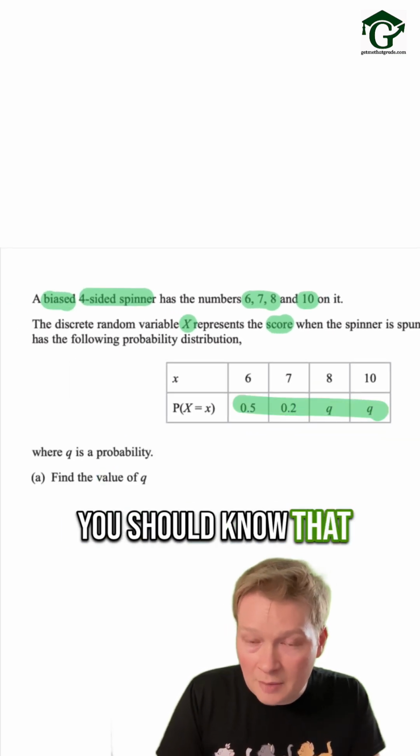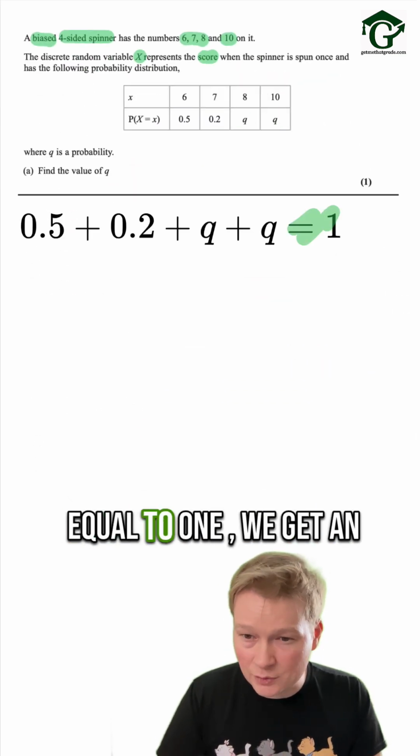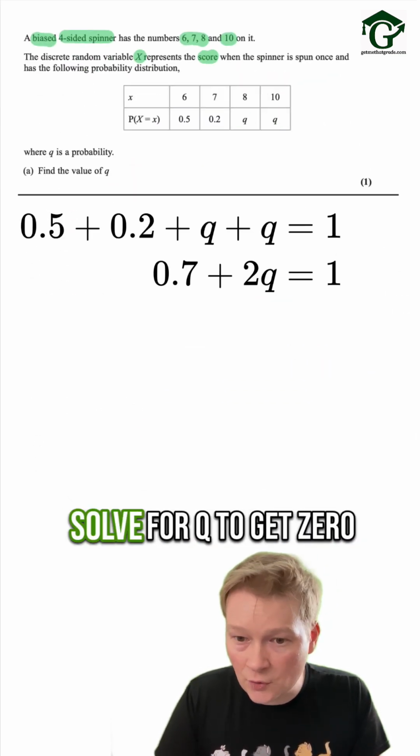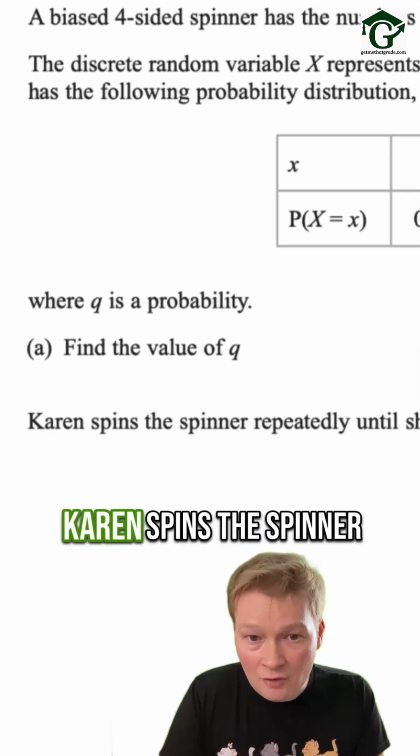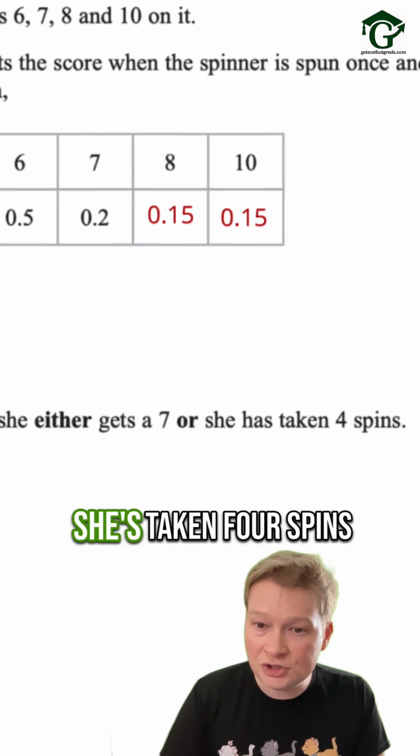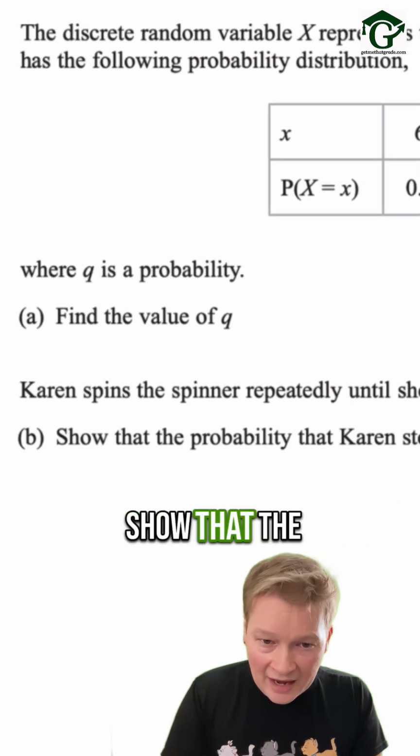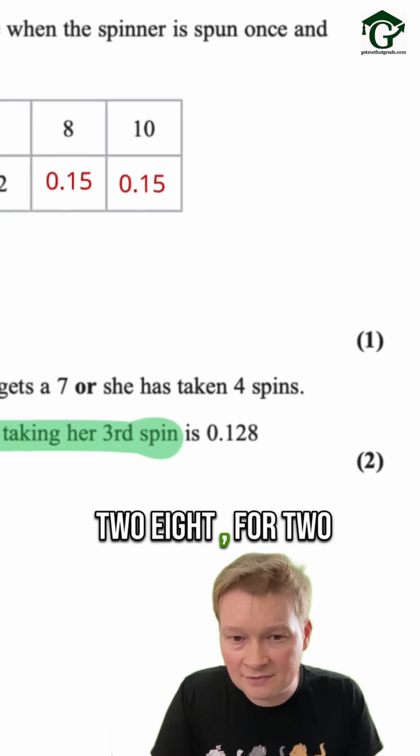You should know that probabilities add up to 1, so adding up all of these values in the table and setting it equal to 1, we get an equation which we can solve for q to get 0.15 for 1 mark. Part B. Karen spins the spinner repeatedly until she either gets a 7 or she's taken 4 spins. Show that the probability that Karen stops after taking her third spin is 0.128 for 2 marks.